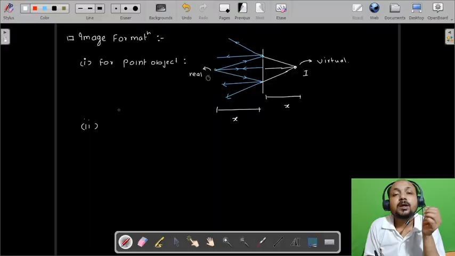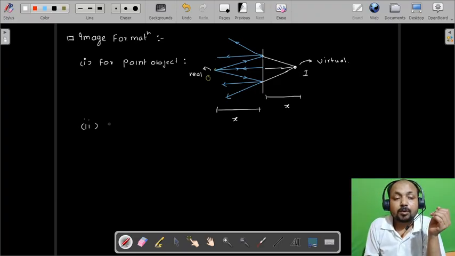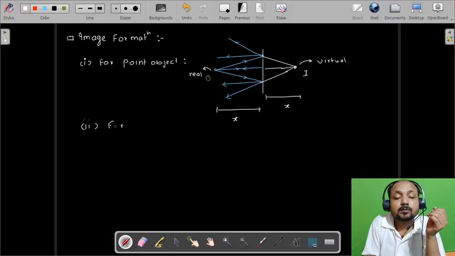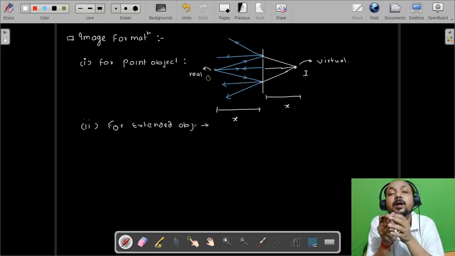Extended object means like a man is standing, any object which has a dimension. So let us talk about the reflection for an extended object.